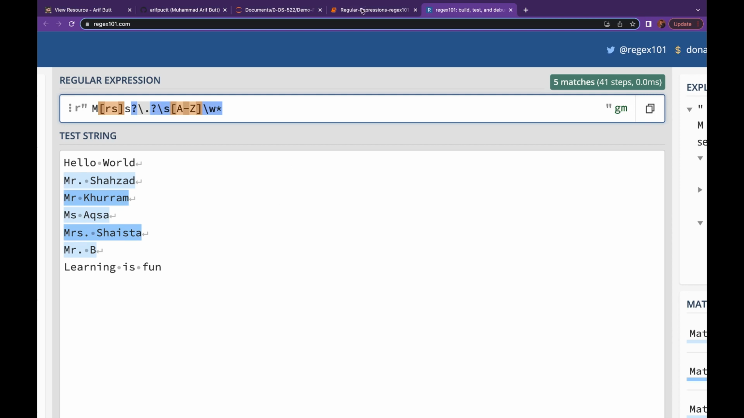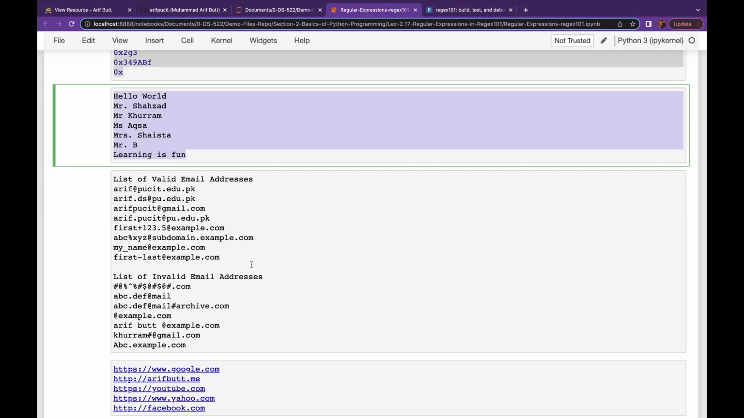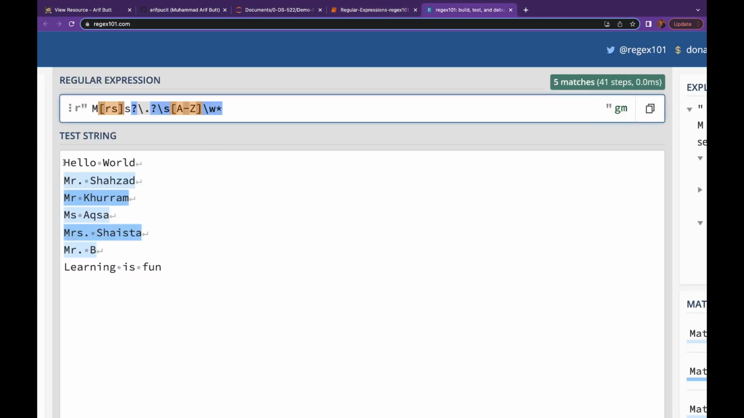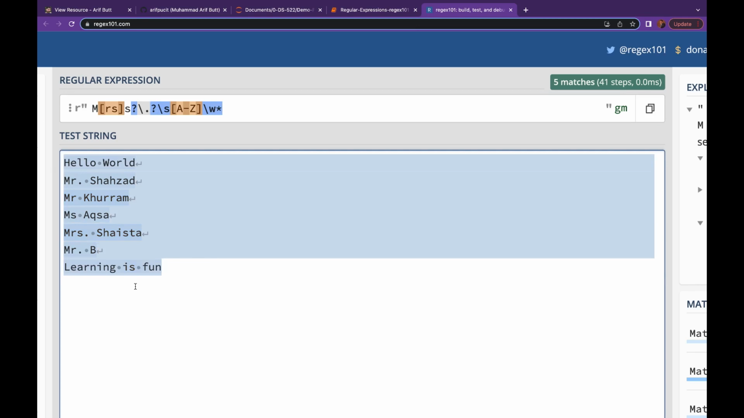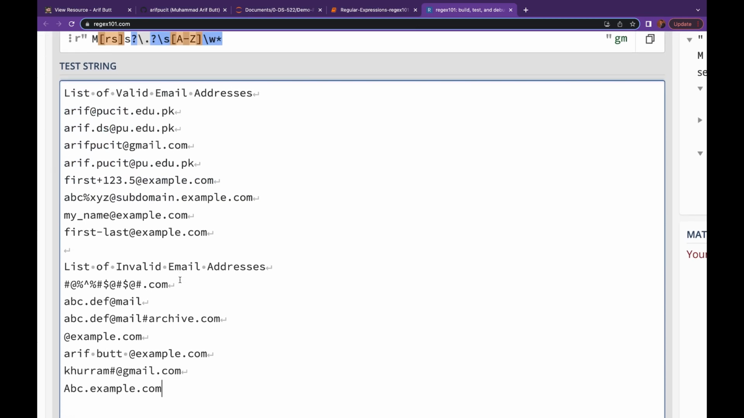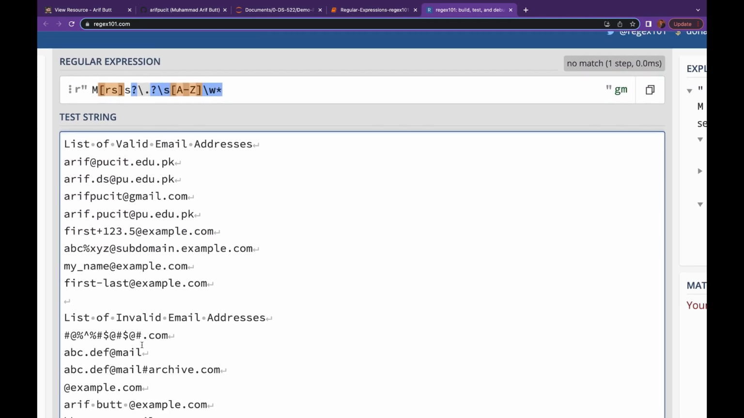Let's do another example and identify some email addresses this time. Let me again copy the data from here. I have written some email addresses. Let me copy this string over here. So these are some of the valid email addresses and these are the list of some invalid email addresses.